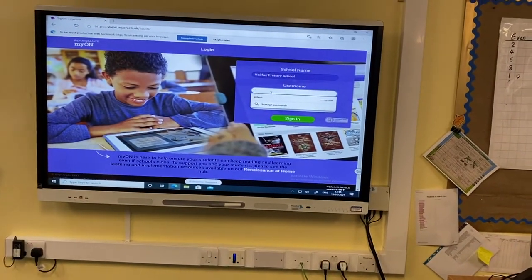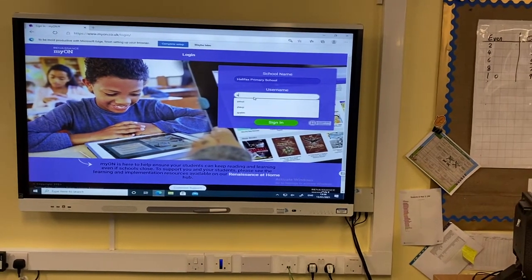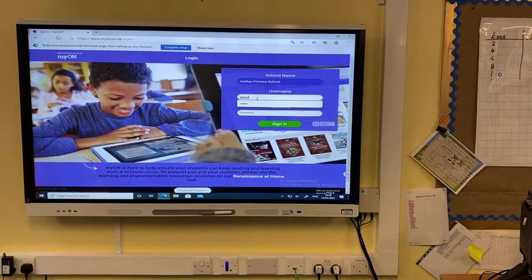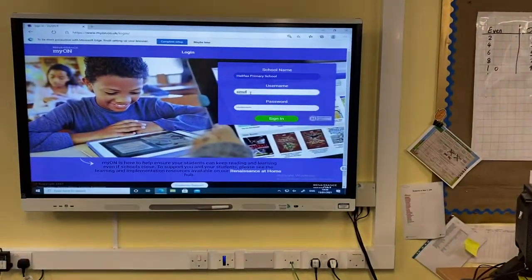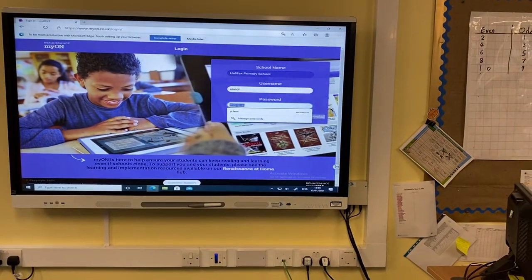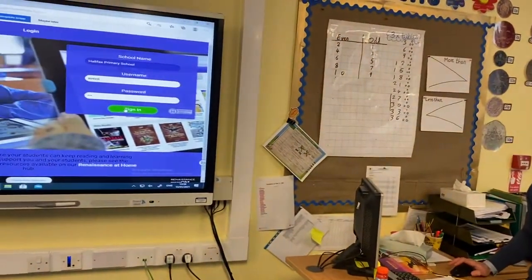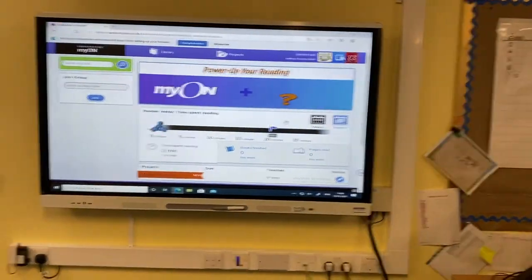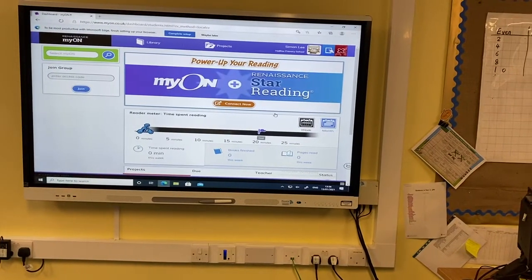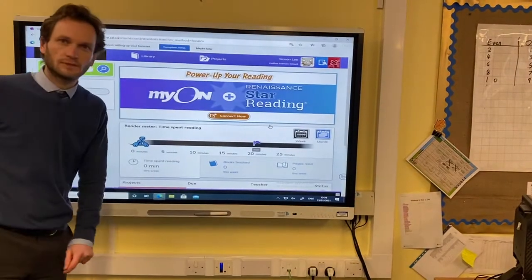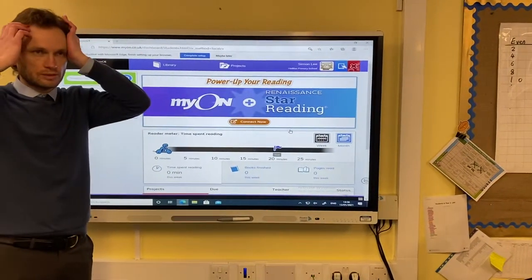So I'm going to log in and imagine we've got our friend called Simon Lee. This is how I log in. So it's S-I-M-O, the first four letters of his name, and then we'll put an L for the first letter of his surname. Then his password is SL1. Then I click sign in. That's just the username and password for Simon. You've already got yours. They went out via parent mail, and obviously just get in touch with us if you didn't get them. Yours will be different.